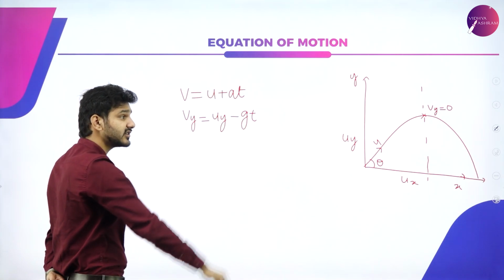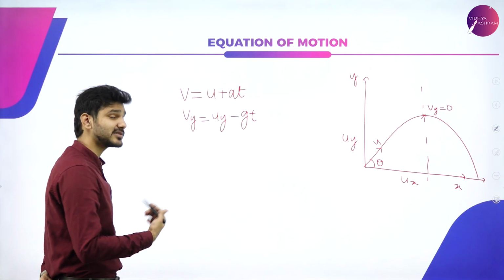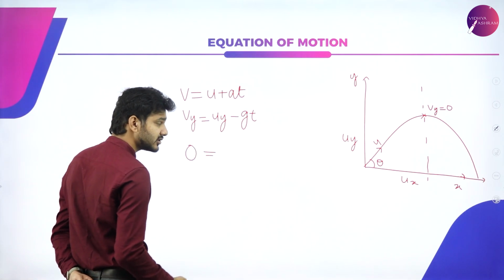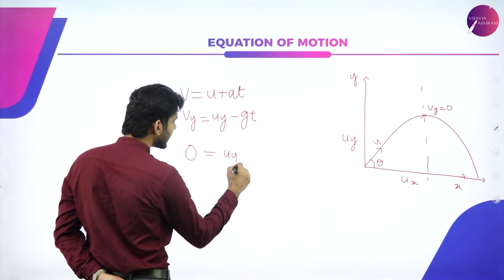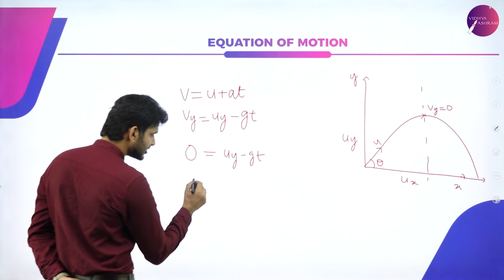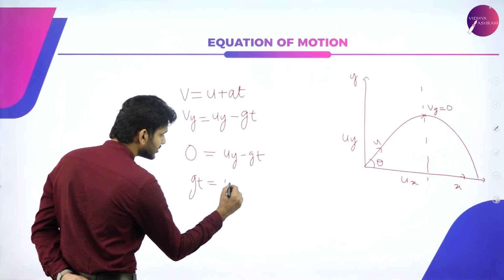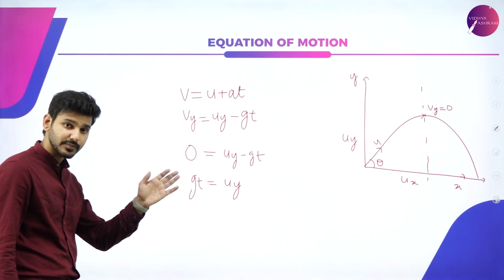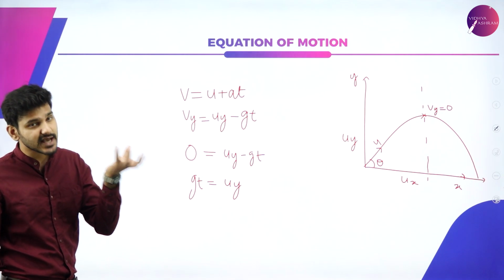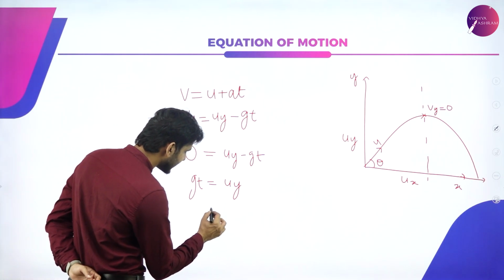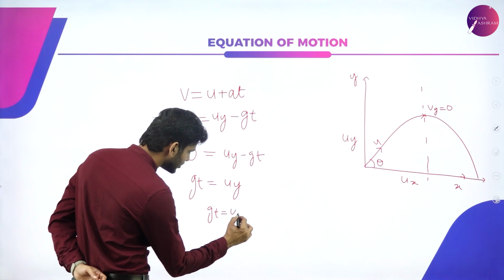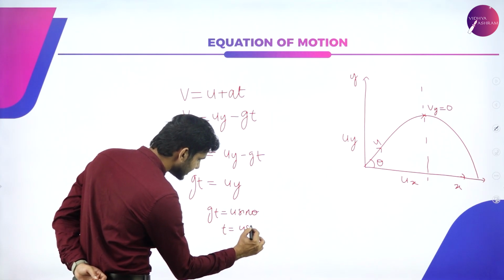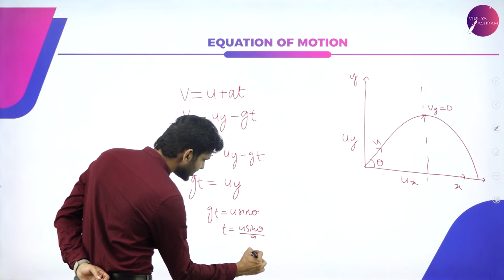The perpendicular vector will gradually diminish and become 0 at the maximum height position. So Vy, the final velocity, is 0, which equals Uy minus Gt. Rearranging, we get Gt is equal to Uy. Uy is the perpendicular component, which means it is the sine component, so Gt is equal to u sine theta, or t is equal to u sine theta divided by g.